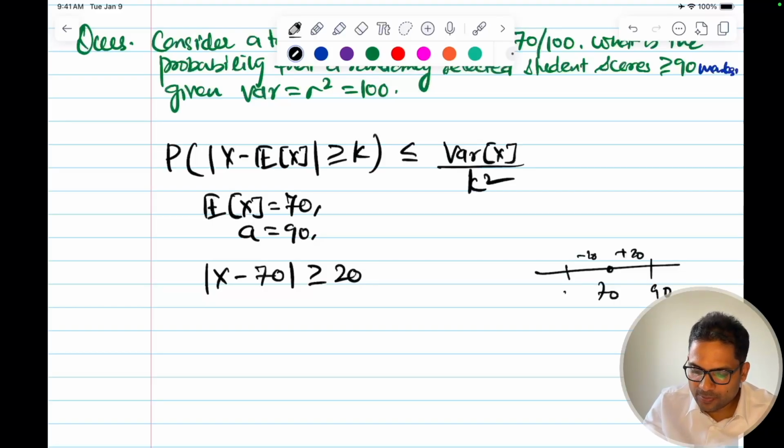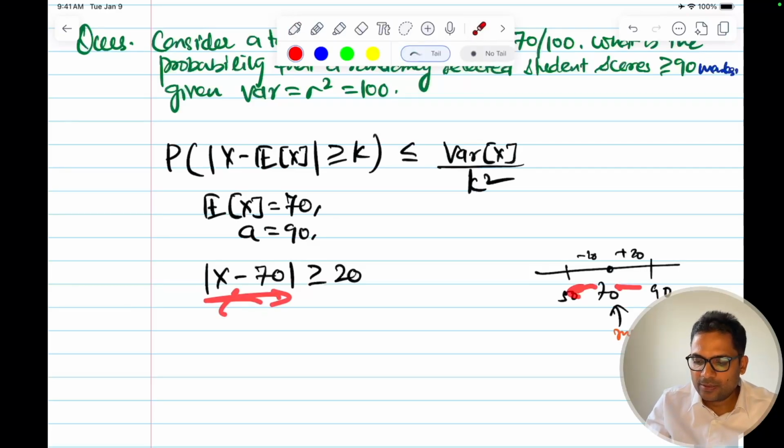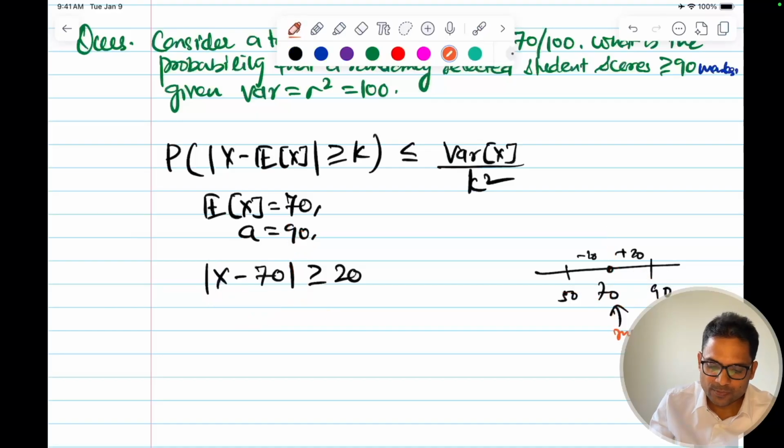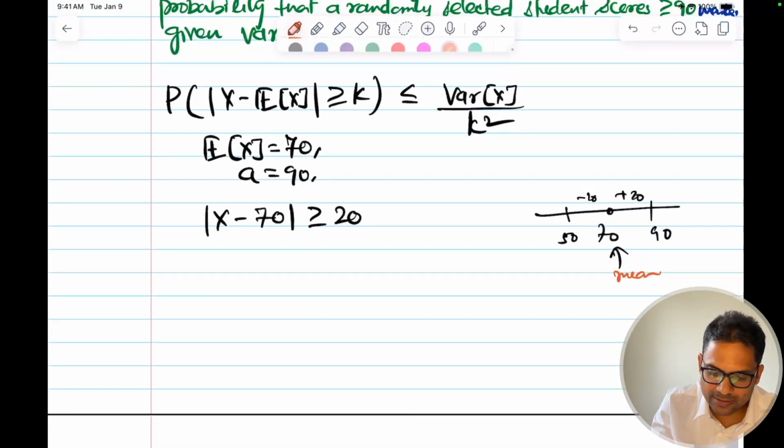So this will range between 50 and 90, with this as my mean. This mod will give me the plus minus range. So if I go to 50 or 90, the distance from the mean will still be in that 20 range. I want the 90 value, so I'll use the same value. So this thing can be rewritten in this way.